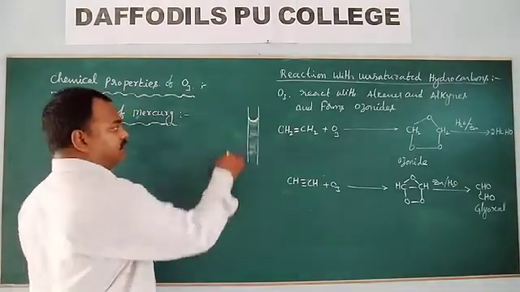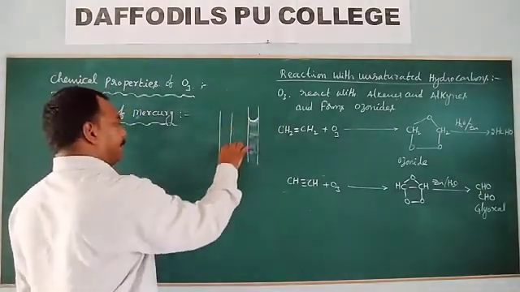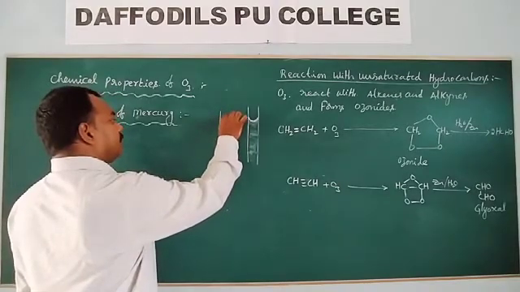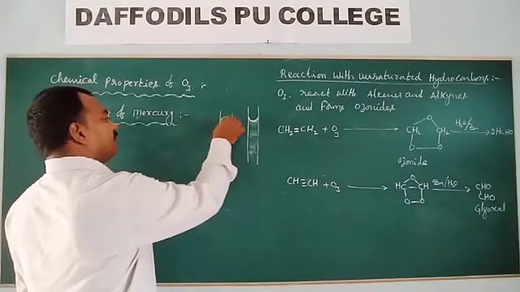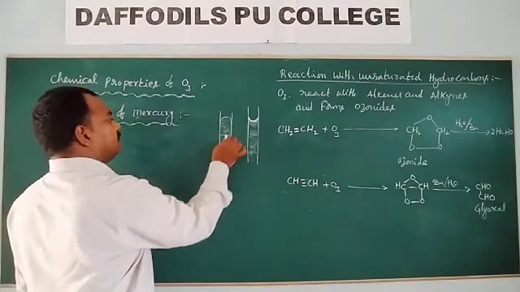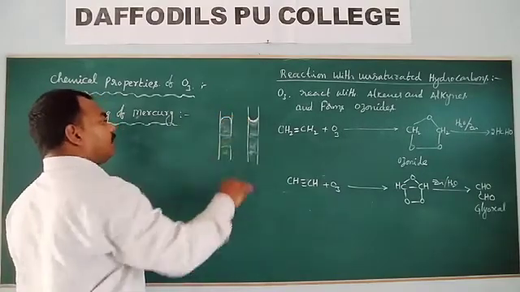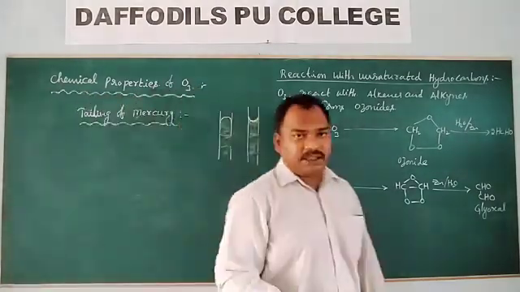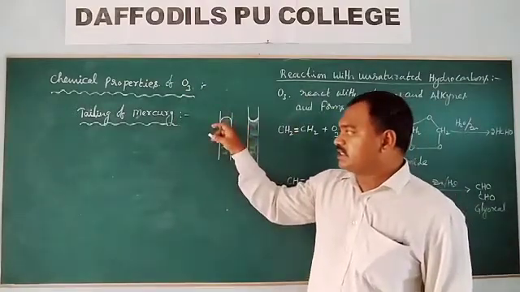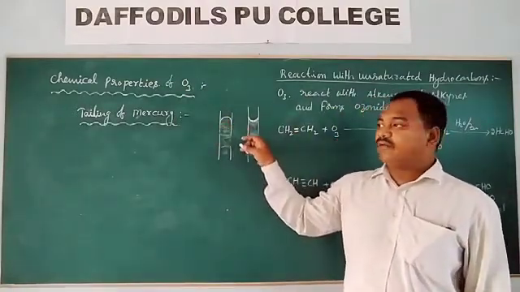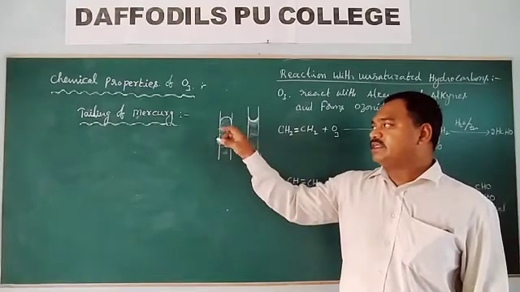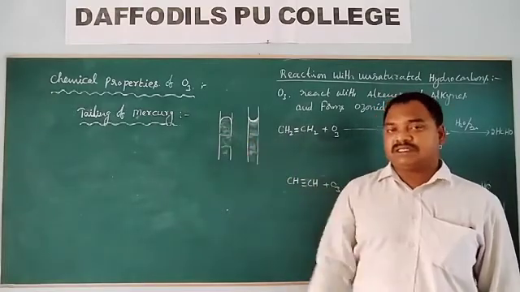This is called lower meniscus. If you see the liquid like this, it is called upper meniscus. How do you look at the mercury in the thermometer? You are seeing like this, not like this. Water shows lower meniscus, mercury shows upper meniscus.